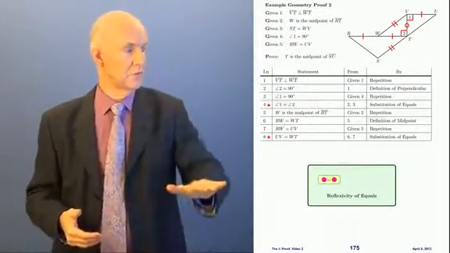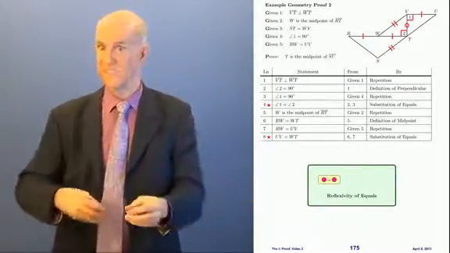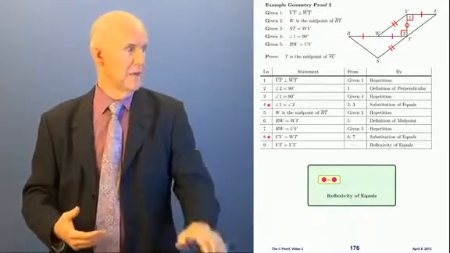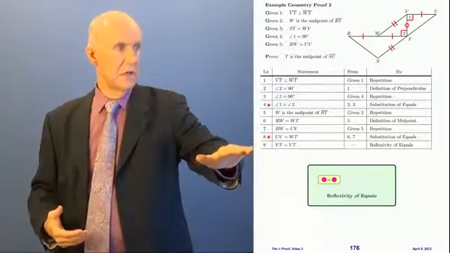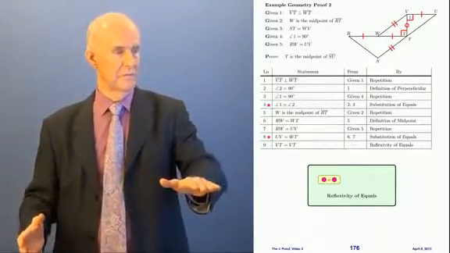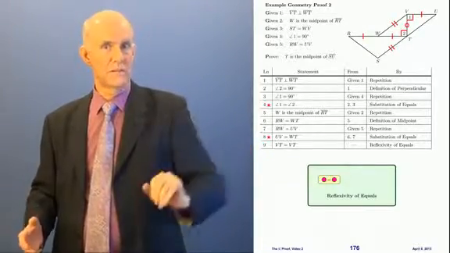So we're going to use this rule here. Reflexivity of equals says anything is equal to itself. And so that means we can say that VT is equal to VT. Where's that from? Comes out of thin air. Anything is equal to itself. By what rule? Reflexivity of equals.